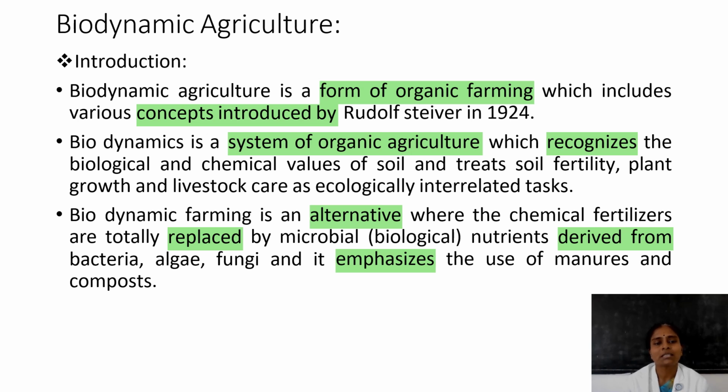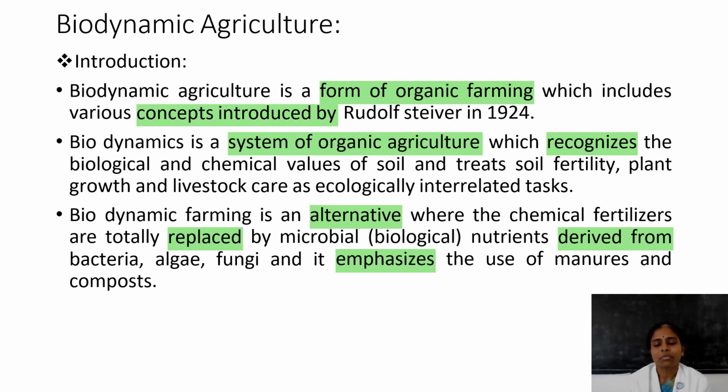This was recognizing the biological and chemical values of soil and soil fertility. It's an alternative method where chemical fertilizers are entirely replaced by microbial nutrients. These microbial nutrients are derived from microorganisms like bacteria, algae, fungi. It also emphasizes the use of minerals and compost.